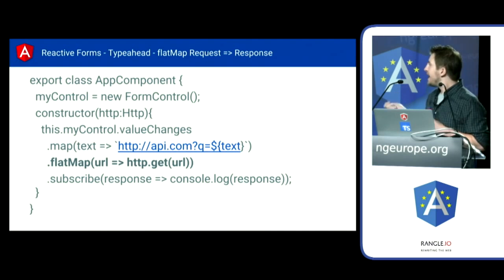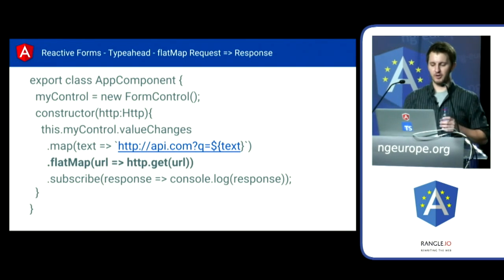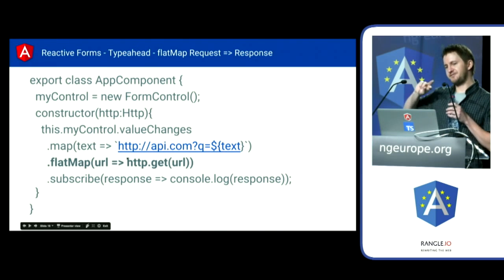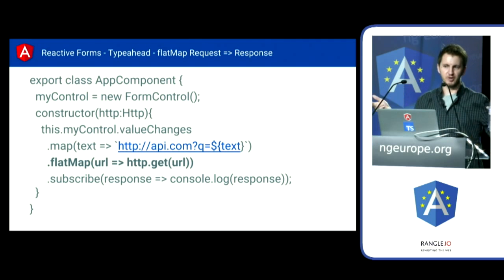But unlike map, what it will actually do is wait for the observable you return from it. So HTTP here, again, returns an observable. So if we were to just straight map that, what would emit to us would be an observable. And we don't want that, right? We want the result of the observable.